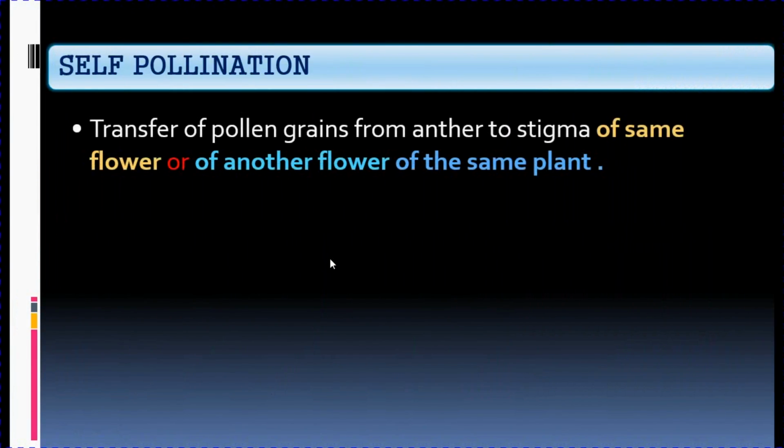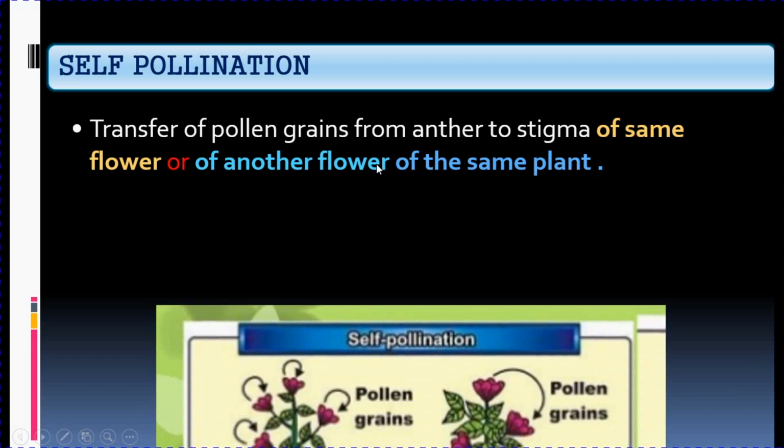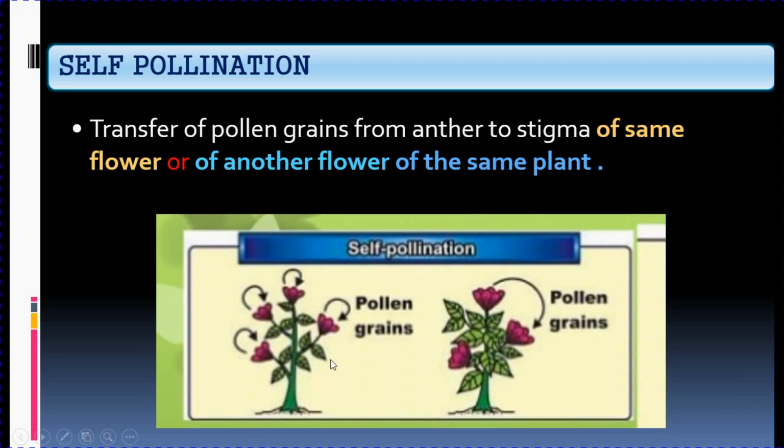What is self-pollination? Self-pollination is a transfer of pollen grains from anther to stigma of same flower or of another flower of the same plant. Like in this picture you can see here the transfer of pollen grain is taking place in the same flower, whereas in this picture the transfer of pollen grain is taking place between two flowers but on the same plant. So based on this transfer, we have two types of self-pollination: autogamy and geitonogamy.